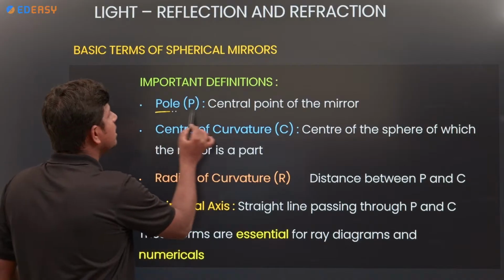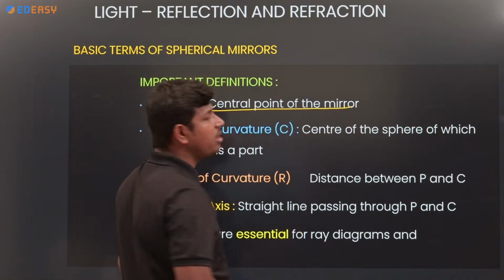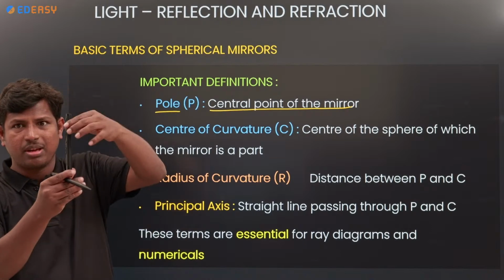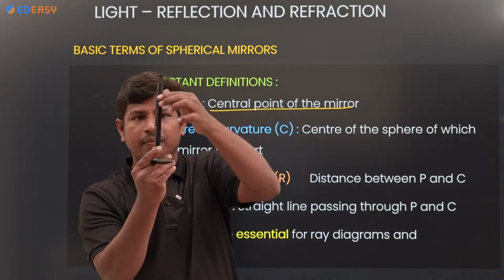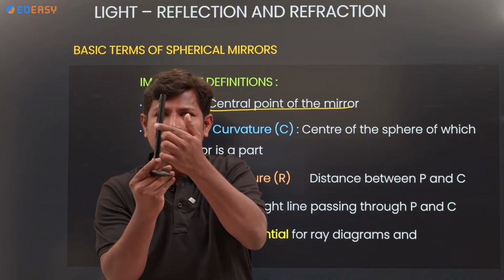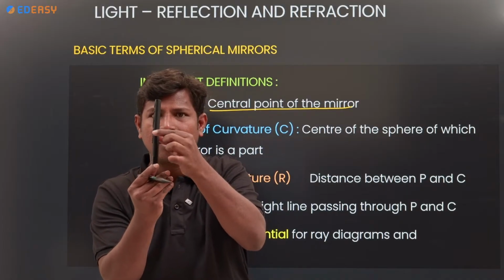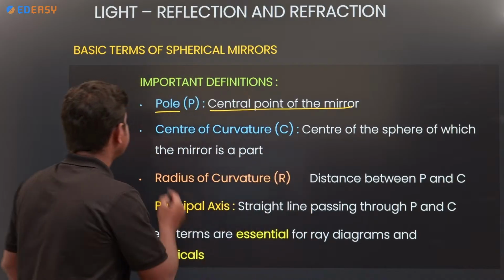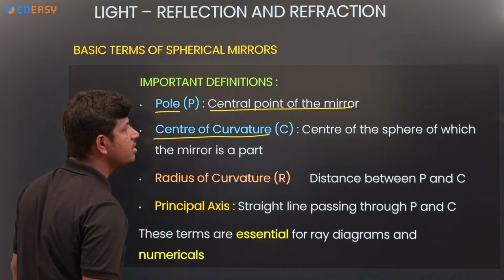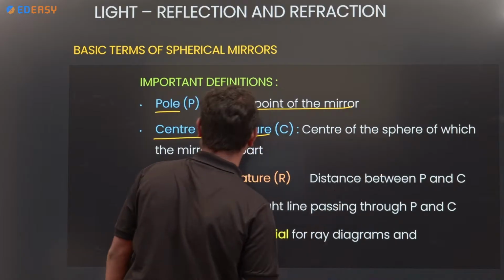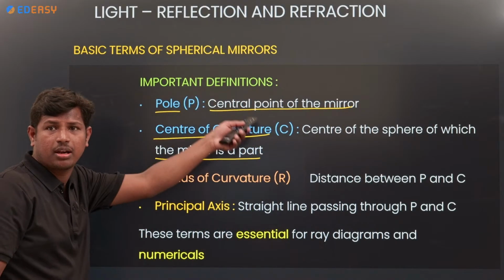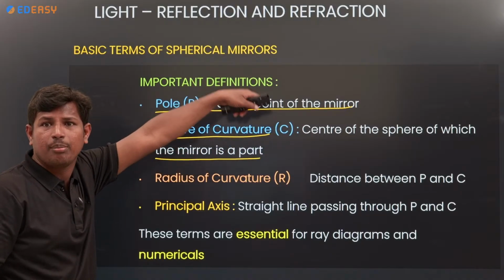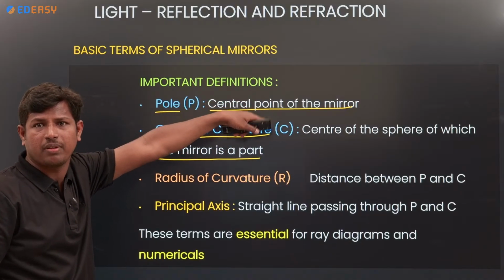See, pole, the central point of the mirror. If you take this mirror, this is the center point. This center point we call the pole. Next, center of curvature. For the whole mirror, it is the center point, the center of the sphere of the mirror, of which we have taken a part here.